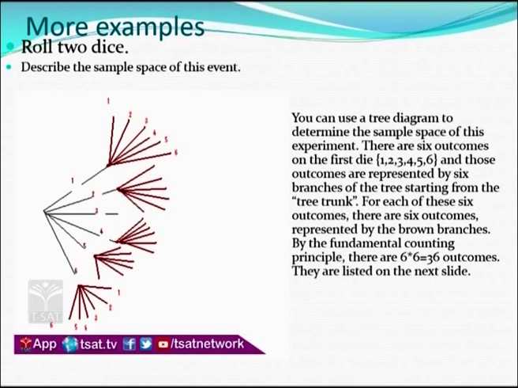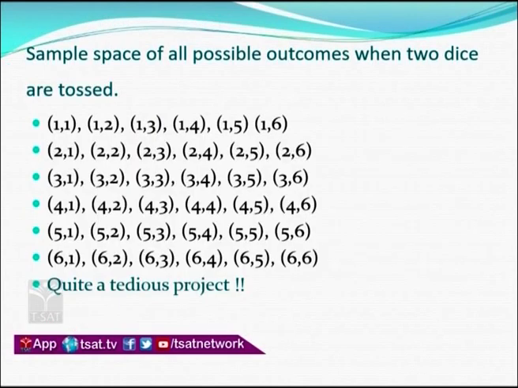So if you take one particular case where you are throwing 2 dice, one can give 1, 2, 3, 4, 5, 6, like that whenever you throw such dice. Okay, so these are the results. When 2 dice are tossed, you get 36 arrangements, 36 sample spaces: 1 1, 1 2, 1 3, 1 4, 1 5, 1 6, and so on up to 6 6. So 36 possibilities you have.